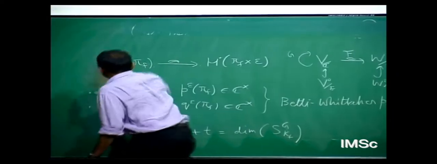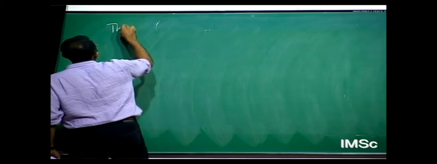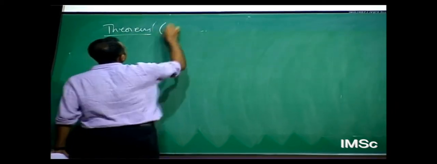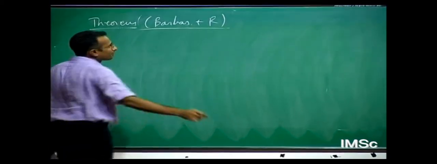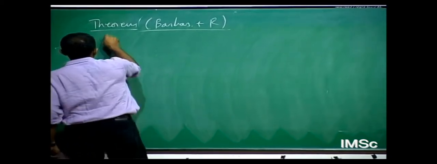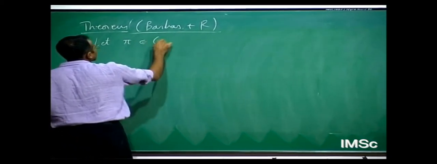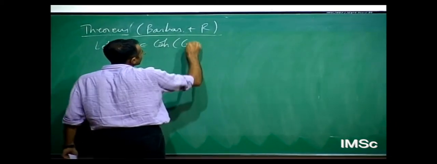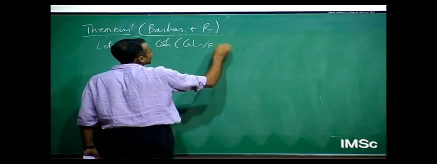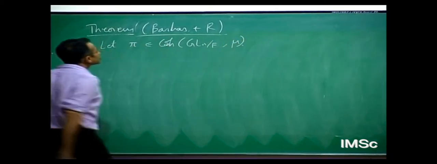So this is the first main theorem. So theorem is, let pi be a cohomological representation of G. Remember, G is GLN over F, or really restriction of scalars, etc. I got a highest weight mu.